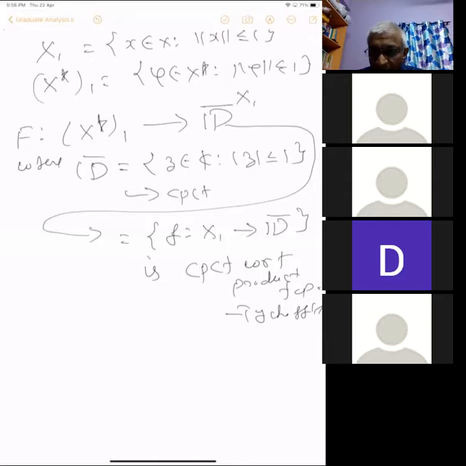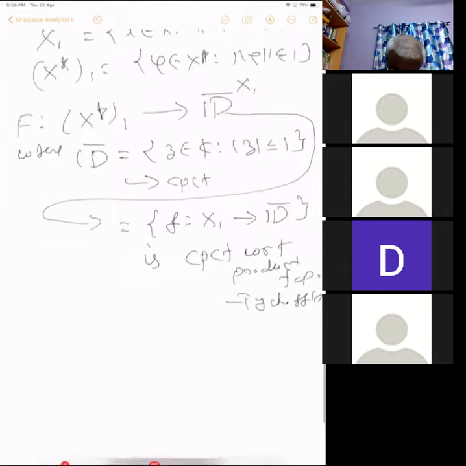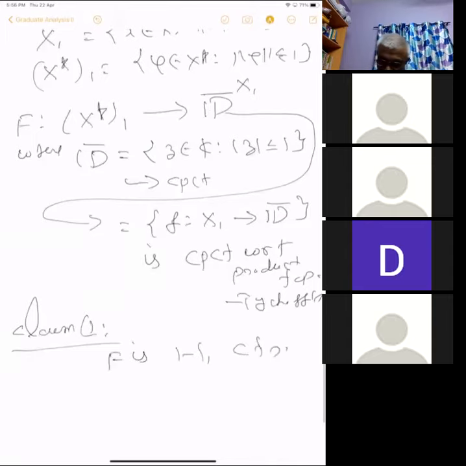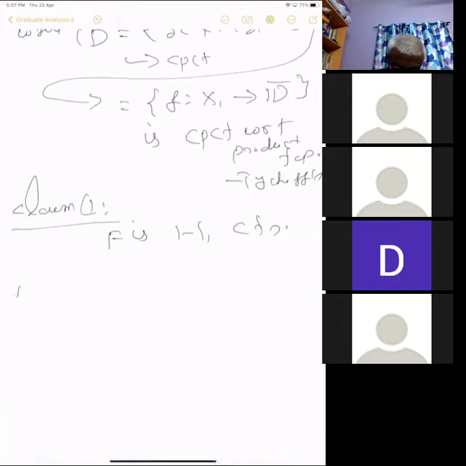Then it will be compact. So the first claim, claim 1, is F is 1-1 and continuous.